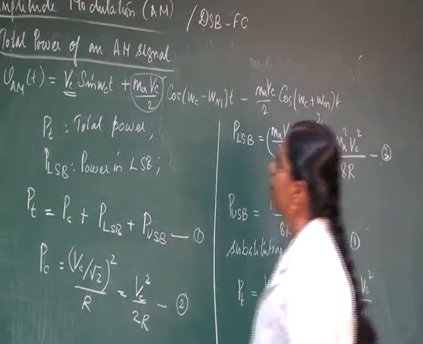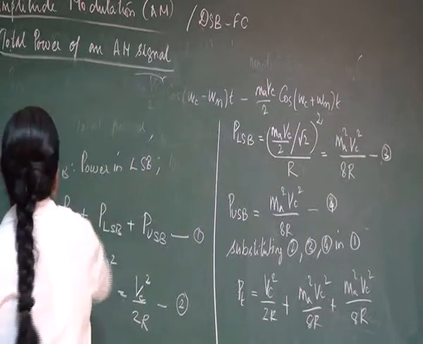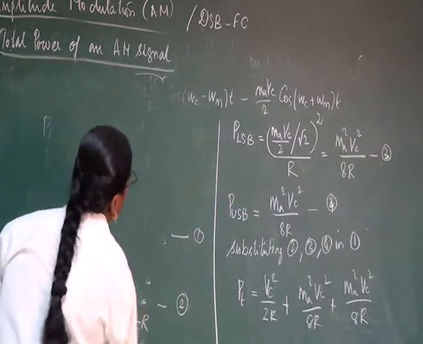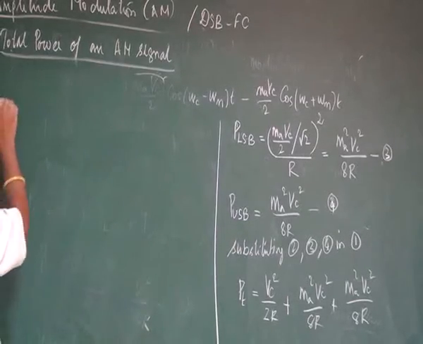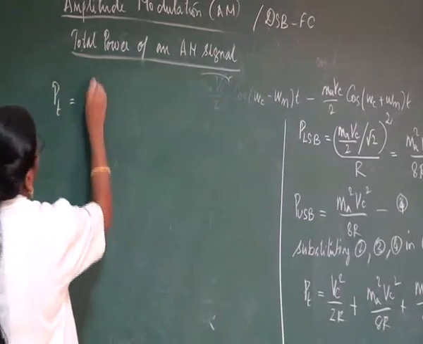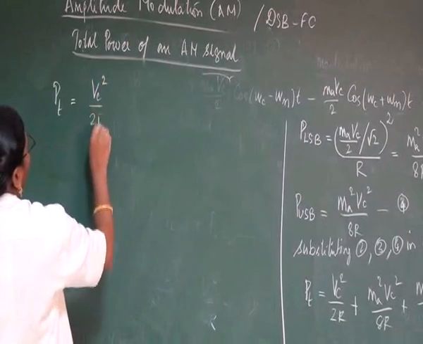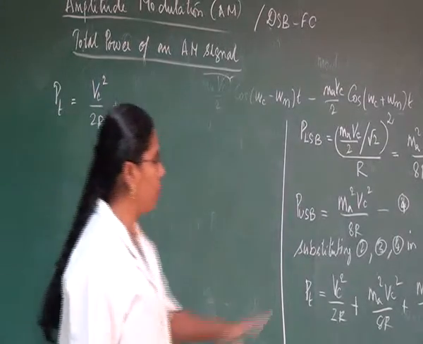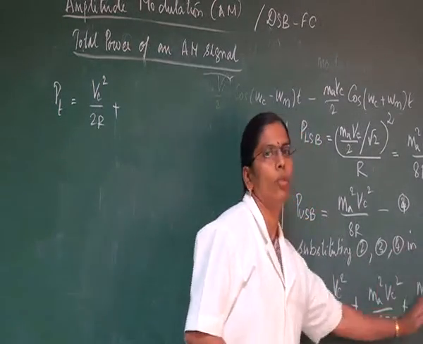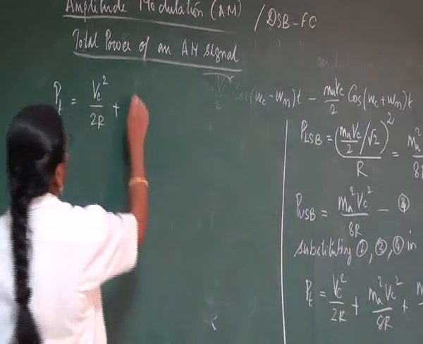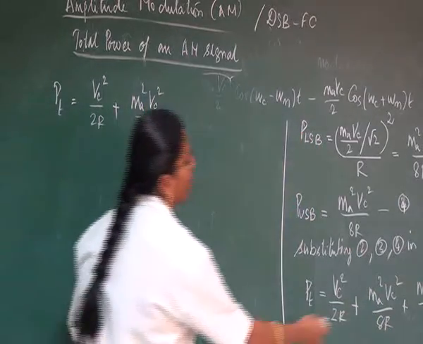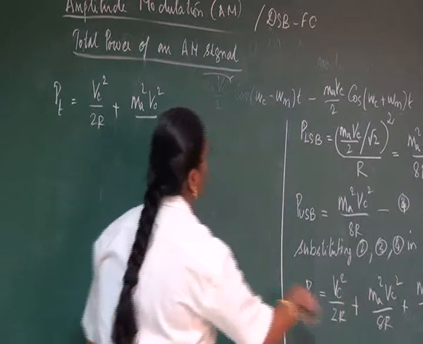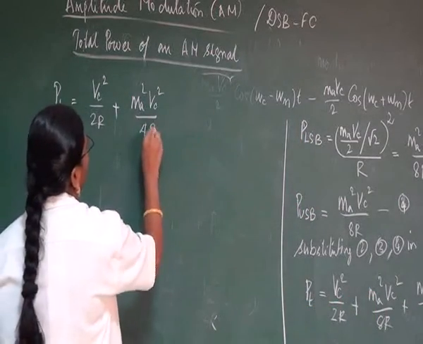If we simplify this equation, PT will be equal to Vc square by 2R plus, here we have two terms, the same term, so this will be MA square Vc square divided by, instead of 8R we will be getting 2 times, so it will be 4R.